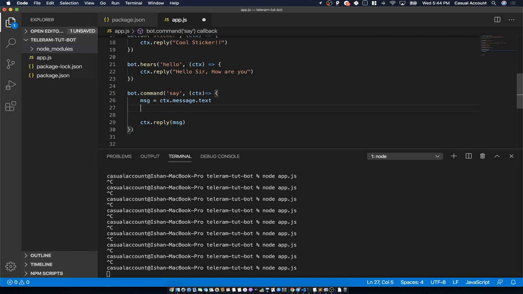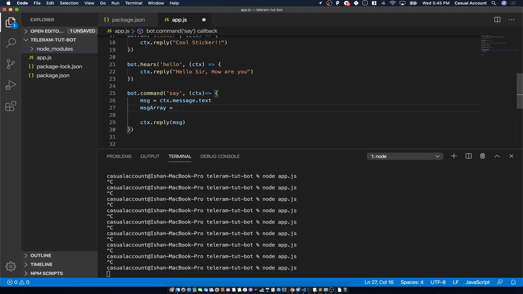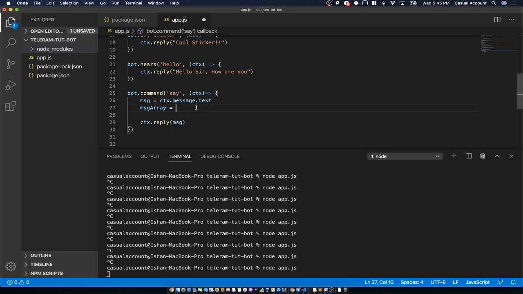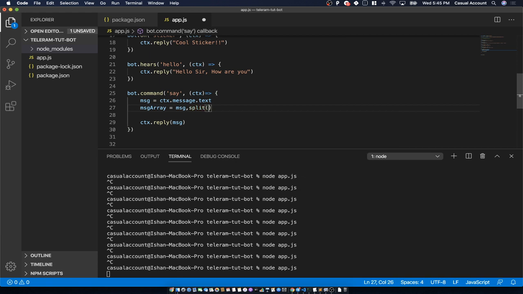We'll create a message array, and this array will contain all the message elements. For example, it will contain the first element as say, the second element as hello, and the third element as world, which is separated by spaces. We can clearly see that. So we can split our message using that. message.split, and we want to split it by using the space. So now if I run this code, this message array will contain an array. Let's see it in the output only.